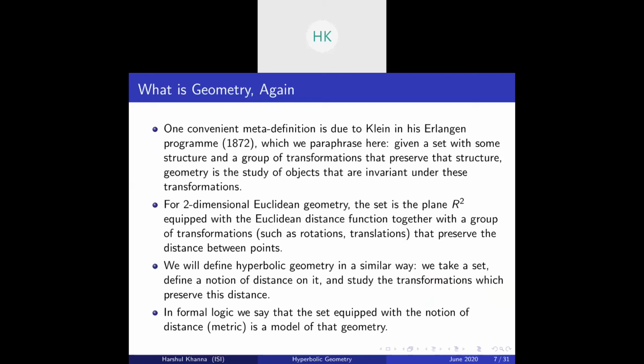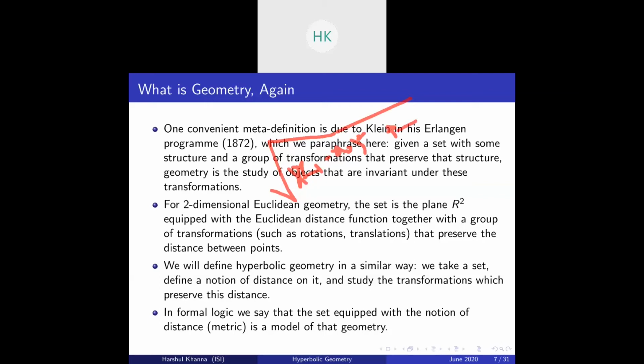For example, take two-dimensional Euclidean geometry. The set is R2, and your structure is the Euclidean distance function between two points (x1, y1) and (x2, y2). It is defined by the square root of (x1 minus x2) whole squared plus (y1 minus y2) whole squared.